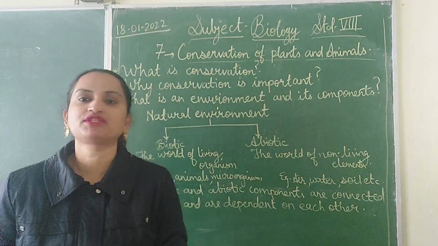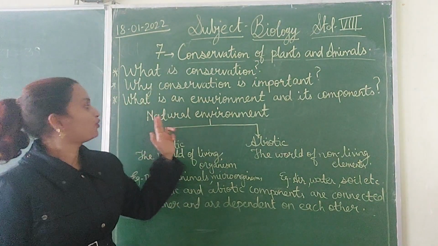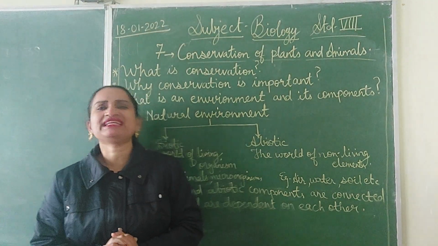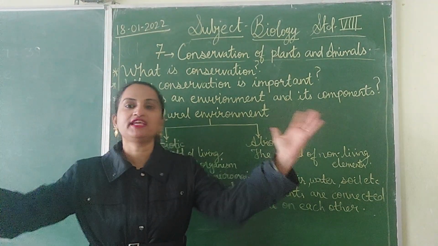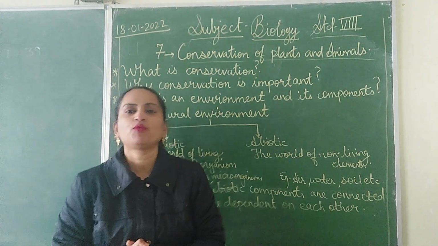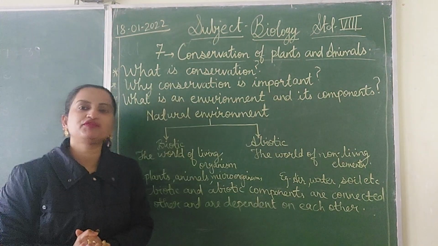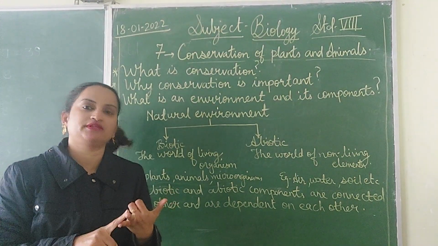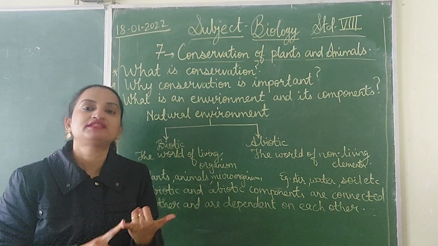This I think you must have studied in your lower classes. Natural environment. What is natural environment? Natural environment is the things around us which has an impact on us. So what all things are there around us? We see there are many things around us which are living as well as non-living things. Okay. So what do we see around us?